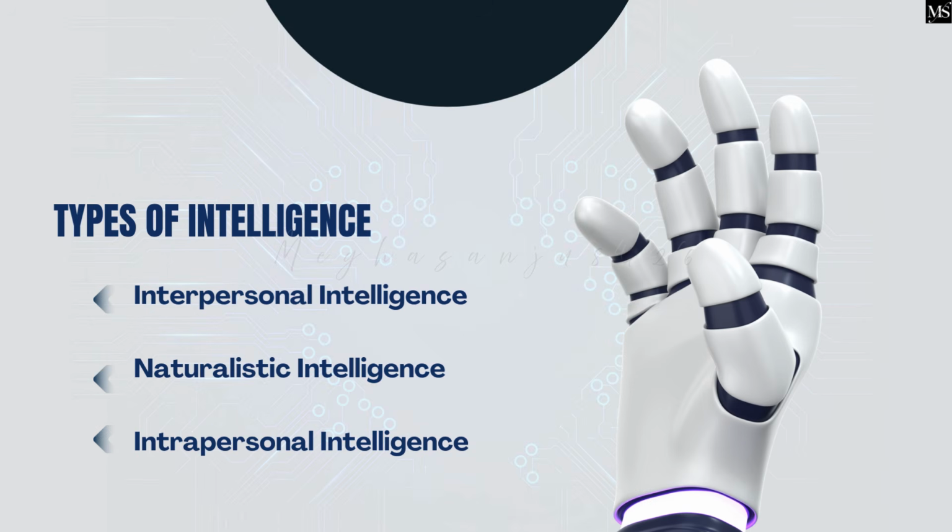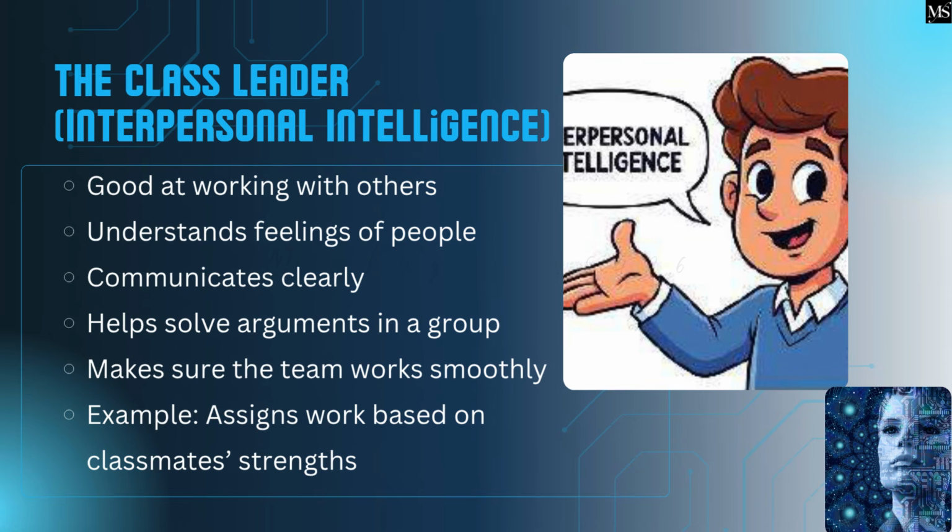Types of intelligence. Interpersonal intelligence. Naturalistic intelligence. Intrapersonal intelligence. The class leader. Interpersonal intelligence. Good at working with others. Understands feelings of people. Communicates clearly. Helps solve arguments in a group. Makes sure the team works smoothly. Example: assigns work based on classmates' strengths.